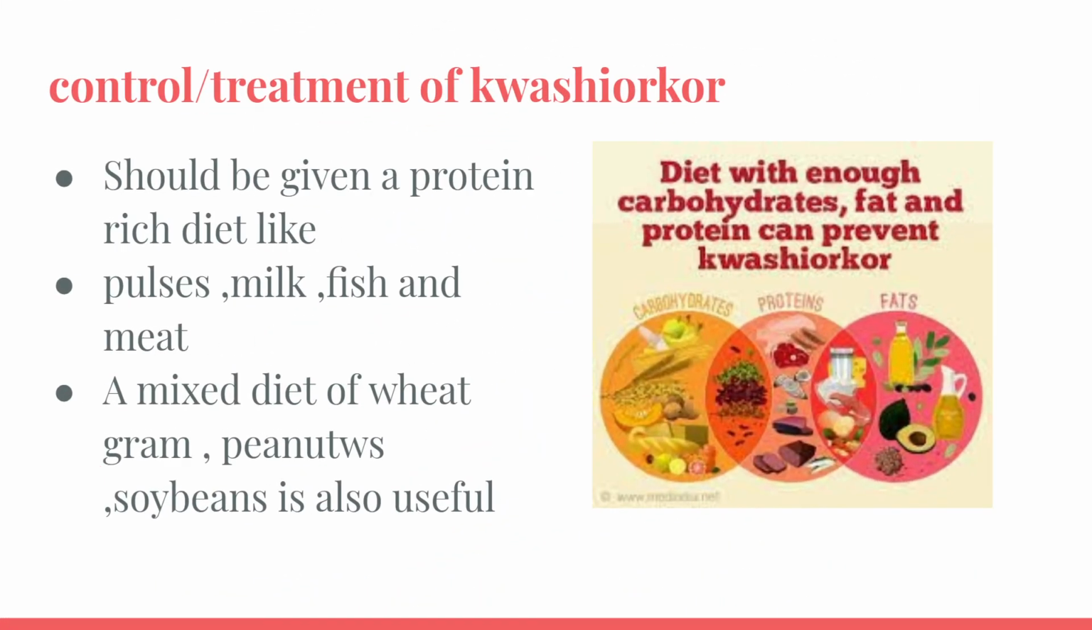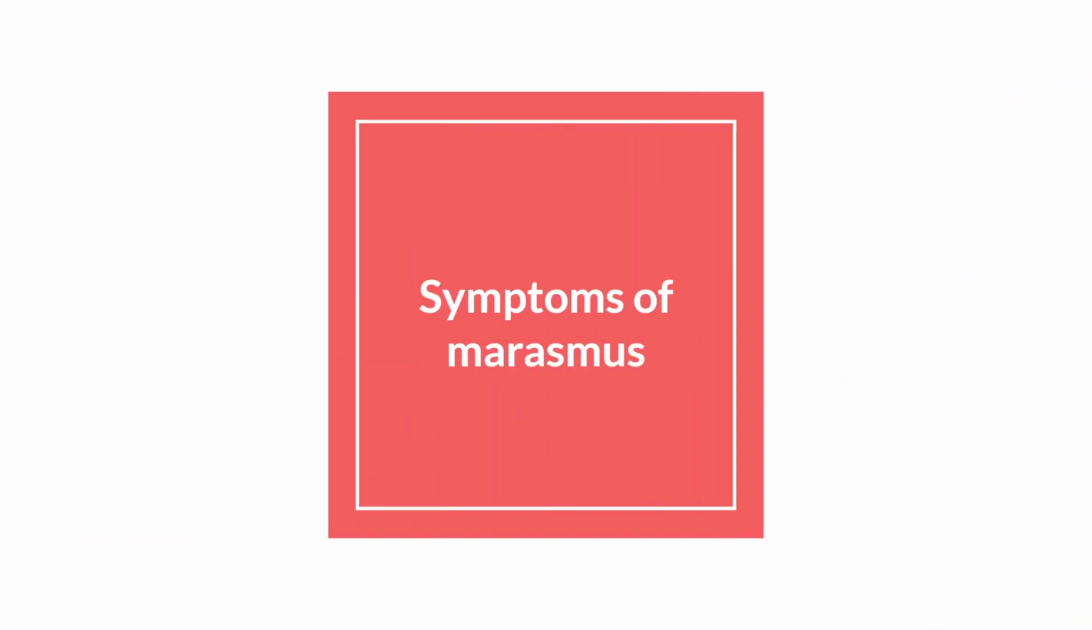Now, when we talk about treatment of kwashiorkor, we give a diet. That diet should always have carbohydrates, fat, and protein. A diet with enough carbohydrates, fat, and protein can actually prevent kwashiorkor. So a mixed diet of gram and peanuts. Soybeans are also useful. Milk, fish, and meat are also very good for any person who is suffering from Kwashiorkor.